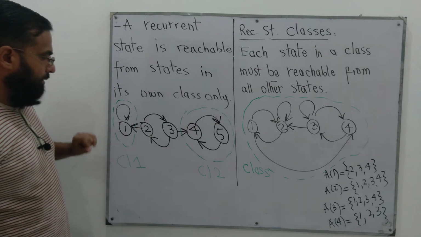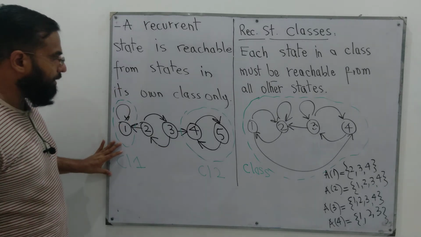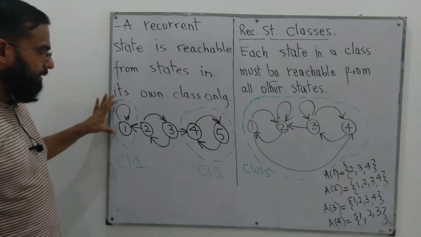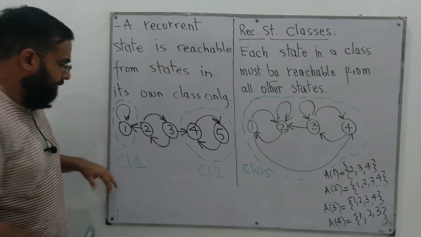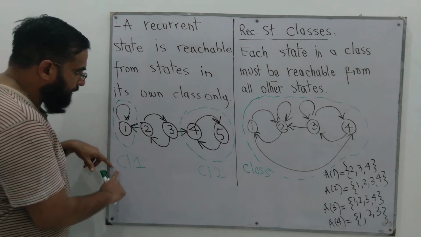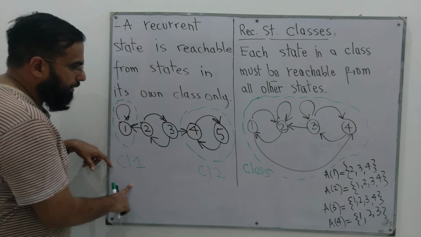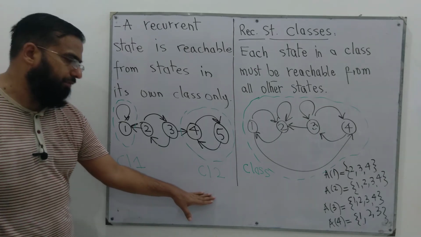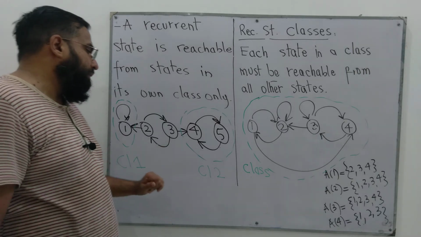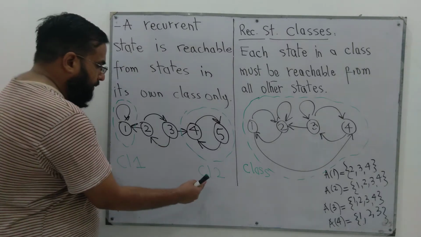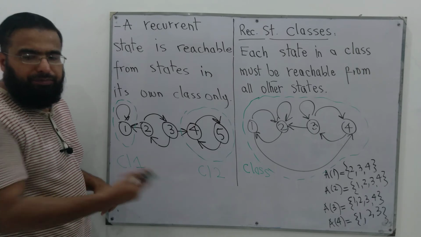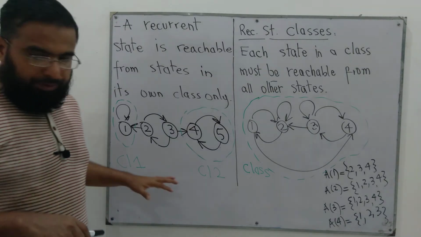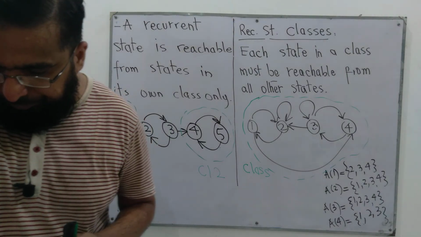So all the states that are in one class of recurrent states are accessible from each other, but the states that are in class 1 are not accessible from the states that are in class 2. You can verify that. And similarly, the states that are in class 2 are not accessible from class 1, and vice versa. So this is another important point.